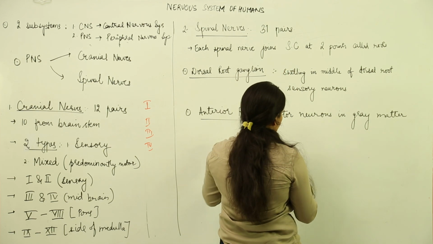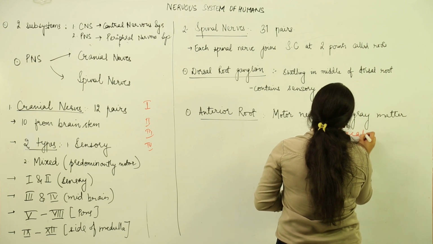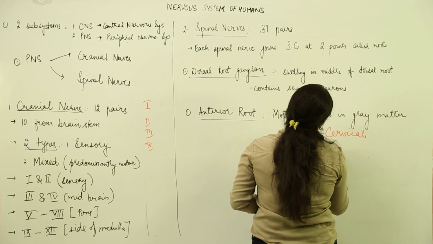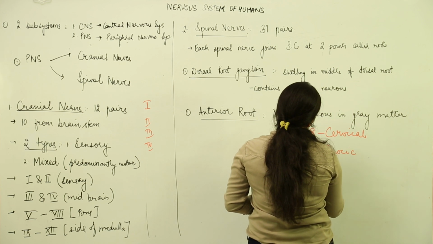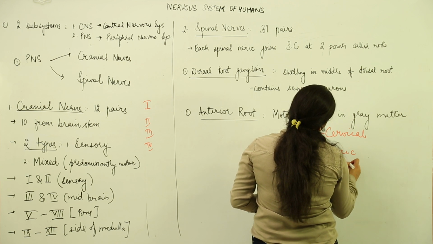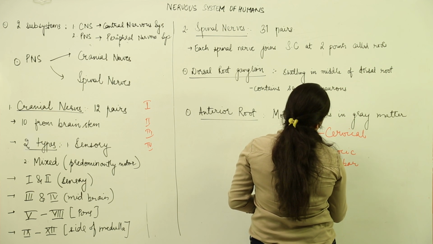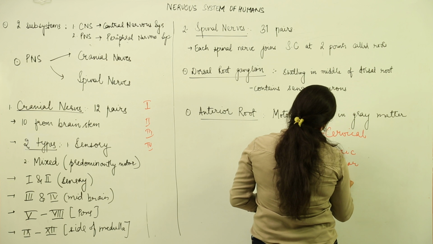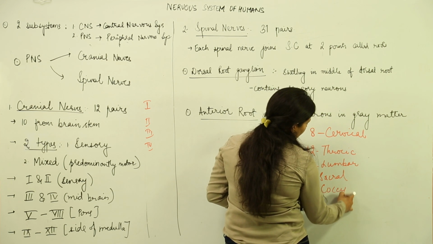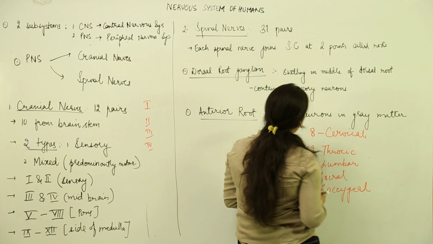So, we have 8 spinal nerves which are known as cervical because they are associated with cervical vertebrae. Then we have 12 spinal nerves known as thoracic. Then we have 5 of them known as lumbar spinal nerves. Then we have 5 sacral and 1 coccygeal. So, in this way we have 31 pairs over here.